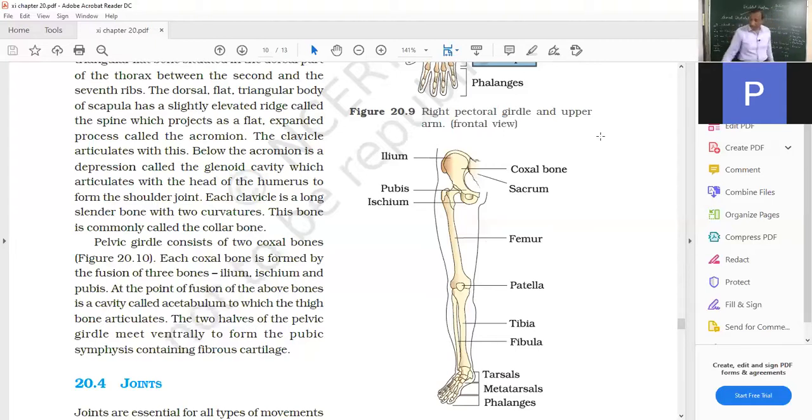So femur is 1, tibia is 1, fibula is 1. Now in the palms we have carpals, but in the feet we get tarsals. Tarsals are 7. Then metatarsals 5 and phalanges 14.